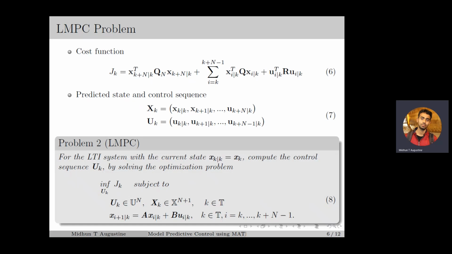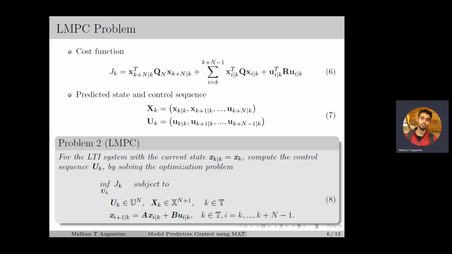Here, k denotes the time instance within the time horizon and i denotes the time instance within the prediction horizon. The predicted state and control input sequence is defined as in equation number 7, which contains the predicted states and the control inputs over the prediction horizon.